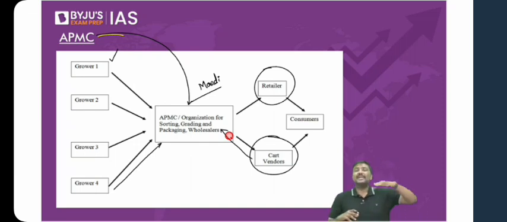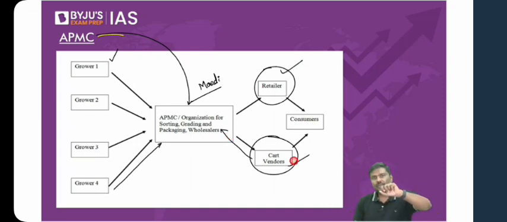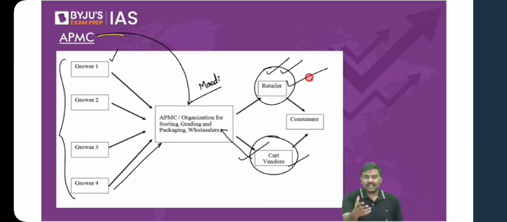Now, the buyers are many, right? I'll give you two statements. Because the buyers are many, price discovery will be much more efficient. Because a large number of buyers are there, price discovery will be much better. Because a lot of sellers are also there, the buyers will find it easier to purchase large quantities as per their requirement. So it will provide benefit not only for the buyers, but also for the sellers.